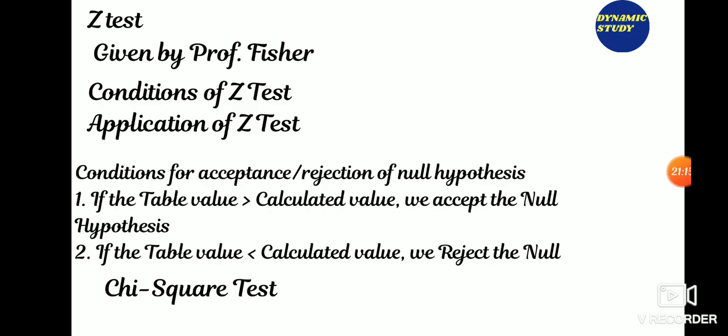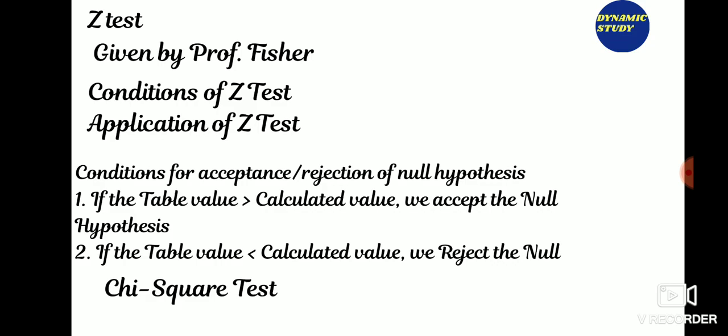Chi-square test. The chi-square test is an important test among the several tests of significance developed by statistician Karl Pearson. This is a non-parametric test. It measures the difference between what is observed and what is expected. It is denoted by the sign chi square. The distributions are positively skewed. The research hypothesis for the chi-square is always a one-tailed test.